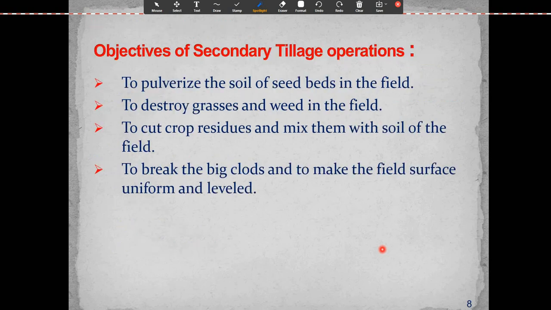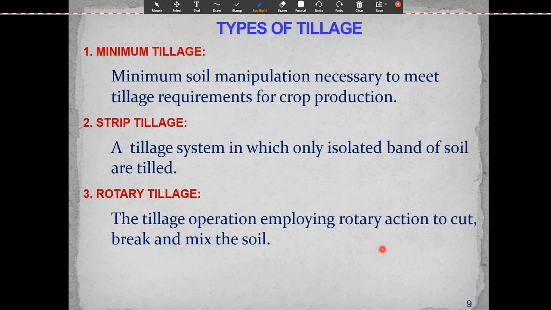So what are the objectives of secondary tillage operations? First is to pulverize the soil of the seedbed in the field. Second, to destroy the grasses and weeds in the field. Next, to cut the crop residue and mix it with the soil of the field. And to break the big clods and make the field surface uniform and level.